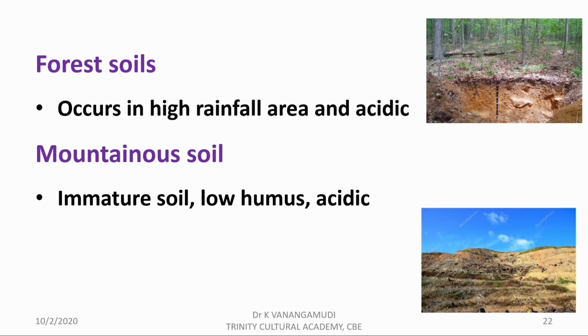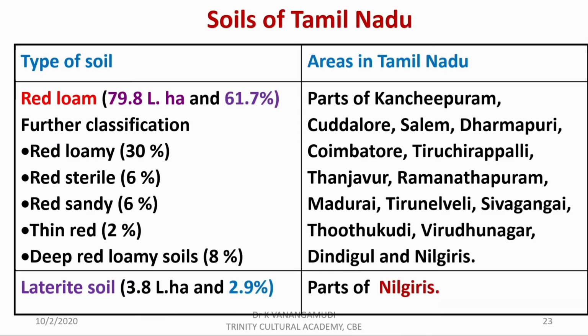Well friends, so far we have discussed soil, its components and soil types of India. Now we talk about soils of Tamil Nadu. The first type of soil is red loam. The area under red loam is 79.8 lakh hectares and it contributes about 61.7%. The red loam soil is further classified into red loamy 30%, red sterile 6%, red sandy 6%, thin red 2% and deep red loamy soil 8%. This type of soil is available in parts of Kanjipuram, Kadalur, Salem, Dharmapuri, Coimbatore, Tiruchirappalli, Tanjavur, Ramanathapuram, Madurai, Tirunelveli, Sivagangai, Thoothukudi, Virudhunagar, Dindigul and Nilgiris.